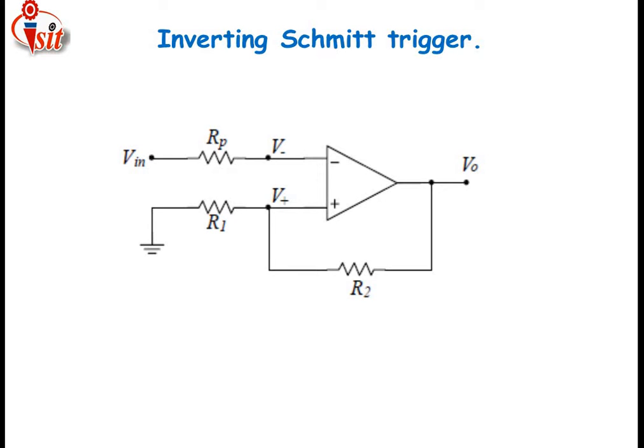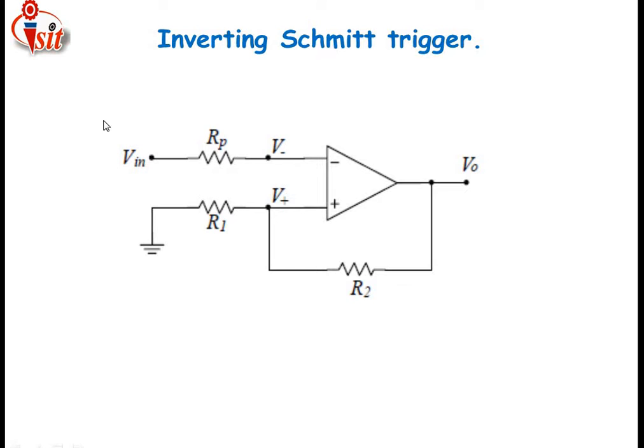Now let us see the circuit diagram. Whatever input is applied to this op-amp is applied to the negative terminal of the op-amp. For that purpose it is called an inverting Schmitt trigger. The output voltage is measured here, and that output is connected back to the positive terminal of the op-amp. That terminal is connected to ground by using the resistor Rp, and R2 is connected in place of the feedback resistor. Rp is the parallel resistor connected along with the input voltage, which is directly applied to the negative terminal of the op-amp.